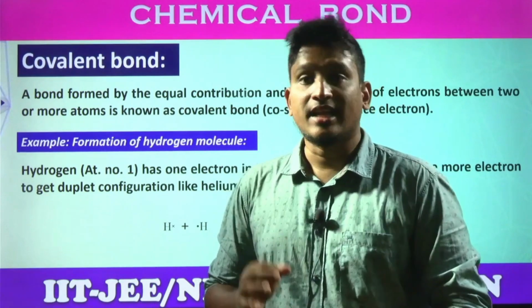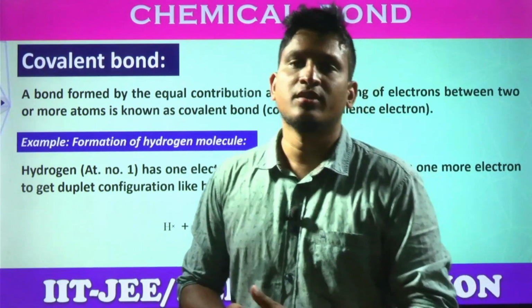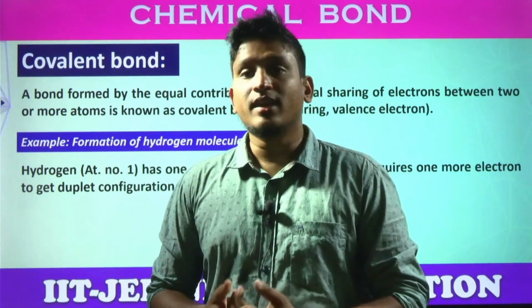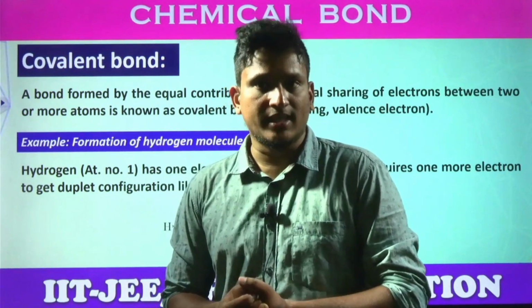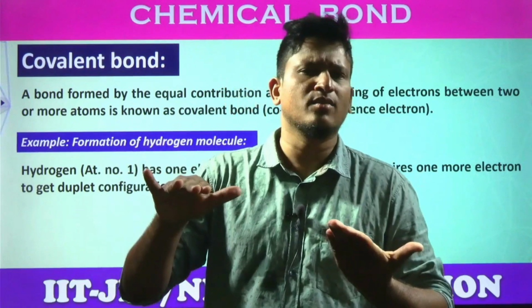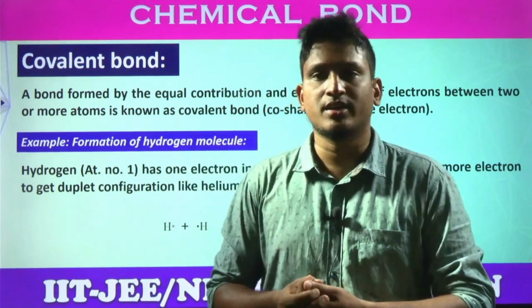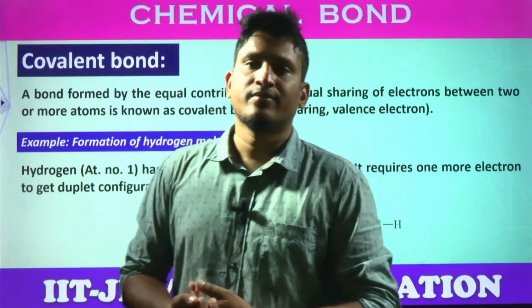the criteria, the condition for the formation of a covalent bond. You already know when an ionic bond forms. Students, when the combining elements have a capacity to lose or gain. Why are they losing or gaining? In order to get the octet configuration, the noble gas configuration, right? Then they form ionic bonding.